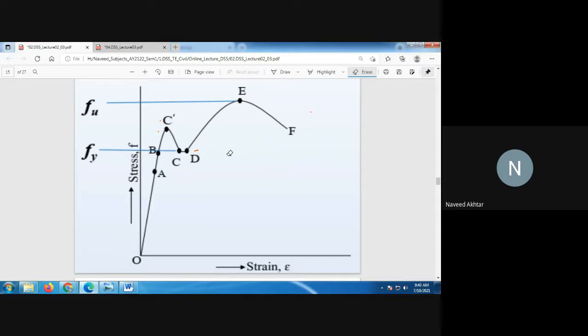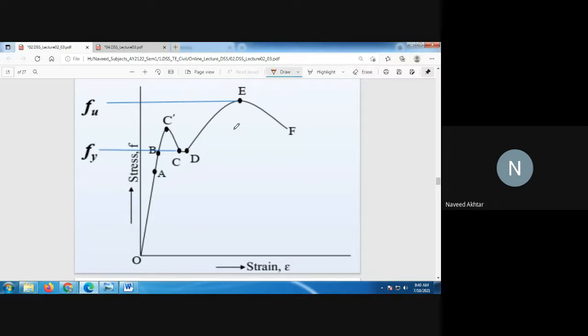CD is where there is no increase in the stress, but strain is increasing, and plastic or permanent deformation will be there. But after point D, strain hardening of the steel will occur, and the stresses also increase with the increase in the load, and that is nothing but strain hardening.